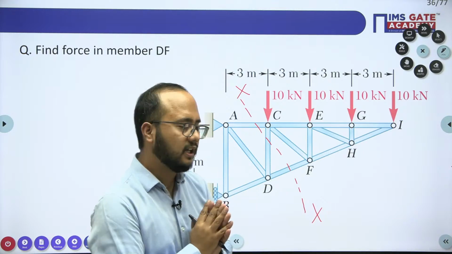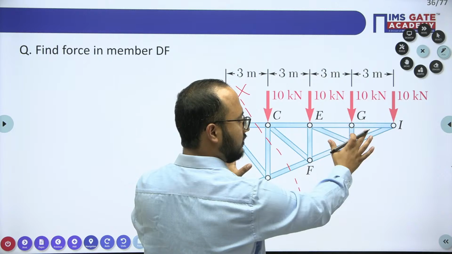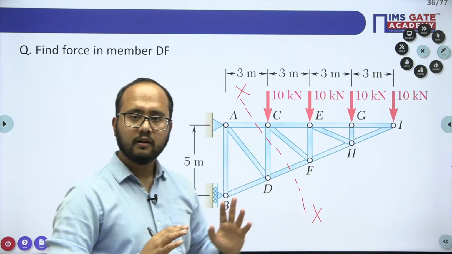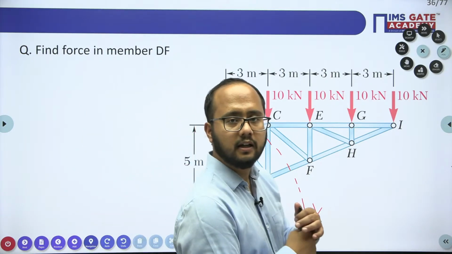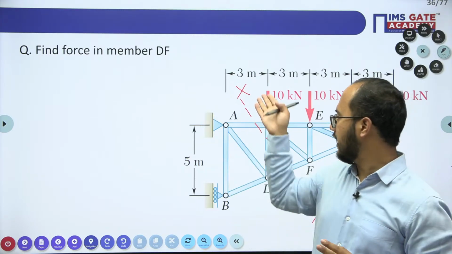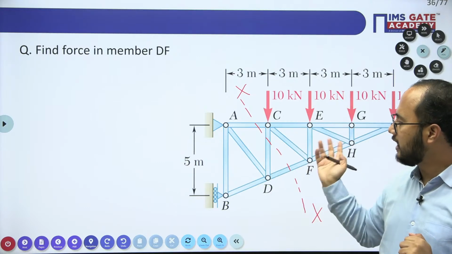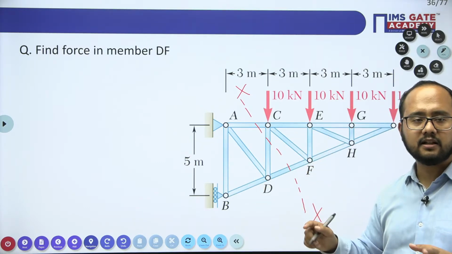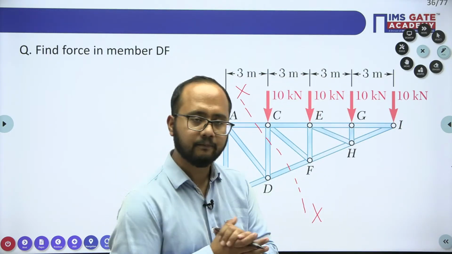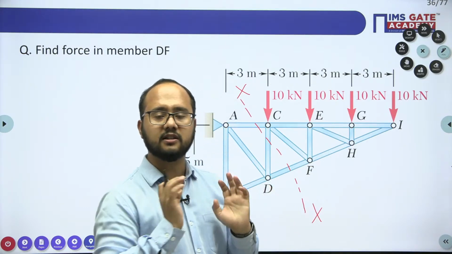Now to solve this question, we have used this section. Two parts of this truss will be there, left side and right side. This truss will be divided into two parts, left or right. When we talk about the equilibrium condition, each and every part of the truss will be in equilibrium condition only. Either you analyze left or right, you will get the same answer, and both left and right will be in equilibrium, because we are designing our truss with respect to equilibrium conditions. Because it is a structure.